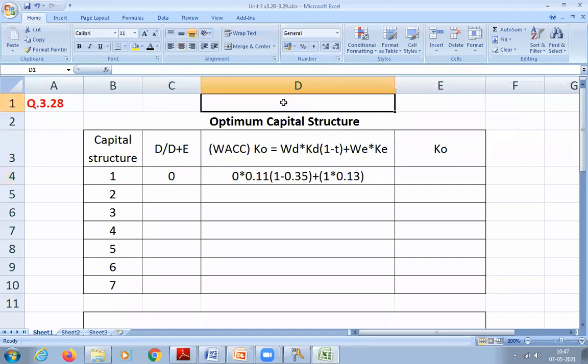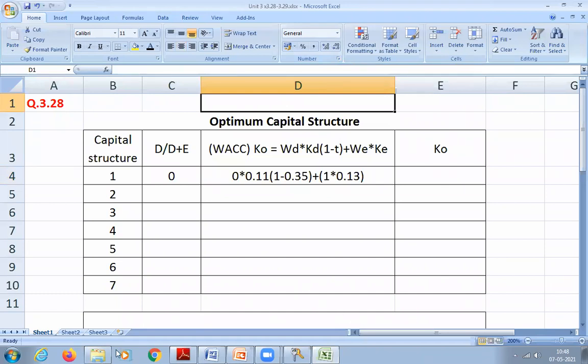How did you get WE as 1, sir? WE is nothing but, out of 100%, see, capital structure is 100%. In that 100%, debt is 0%. So how much is equity? Equity will be 100%. Yes or no? When I calculate into weight, it will be 1. The entire thing is 1 only. So the 1 is equity and debt is 0. Got it?